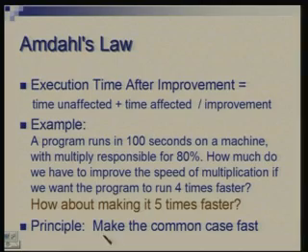Of course, one principle which underlies all this is that you always have to find out which is the common part, and that has to be made fast. Well, 80% is a good enough fraction here. Had this been even lower, as I mentioned earlier, 50%, or a small fraction, then your achievement is much less. So you have to take something which is common and try to improve it as much as you can.